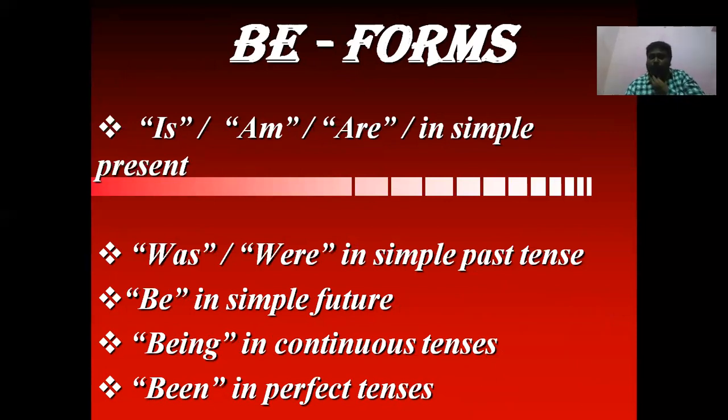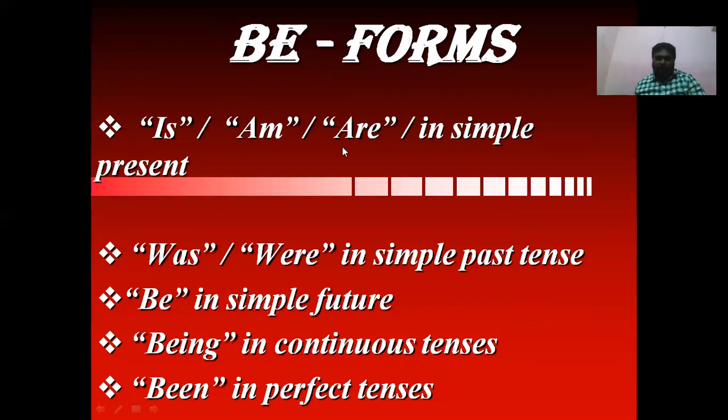So what are the B forms? There are 8 B forms in English. They are is, am, are, was, were, be, being, been.